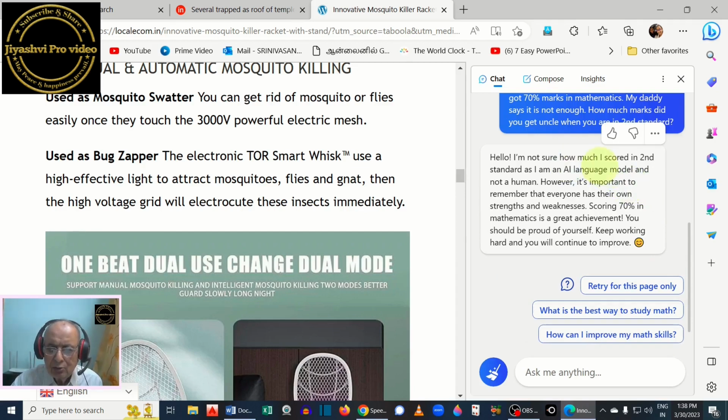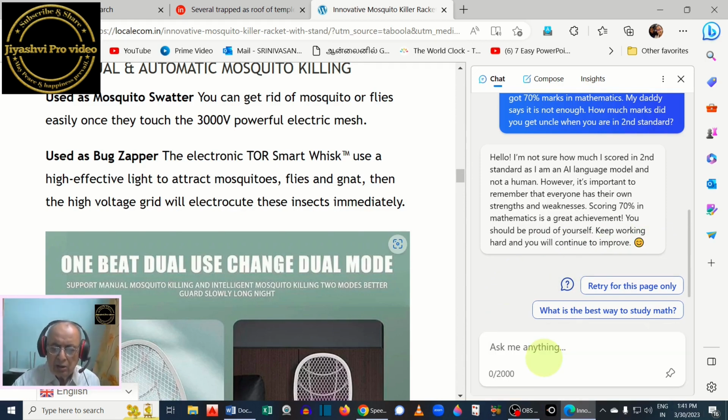Hello, I am not sure how much I scored in second standard, as I am an AI language model and not a human. However, it is important to remember that everyone has their own strengths and weaknesses. Scoring 70% in mathematics is a great achievement. You should be proud of yourself. Keep working hard and you will continue to improve. That's a very nice answer. Let us ask another question now.